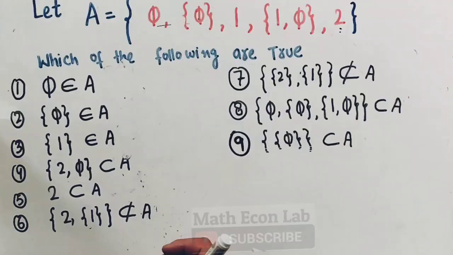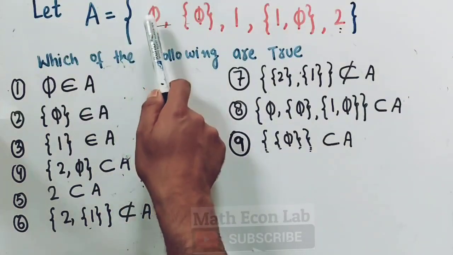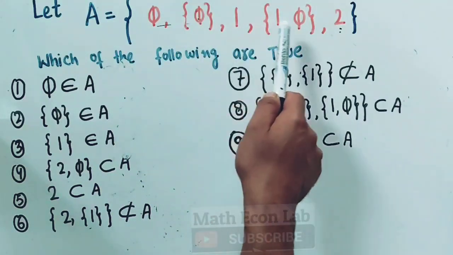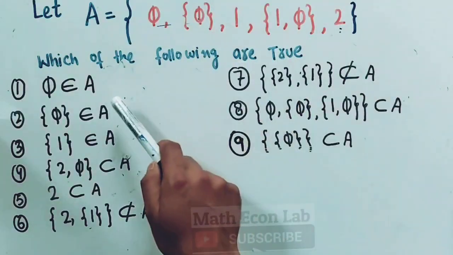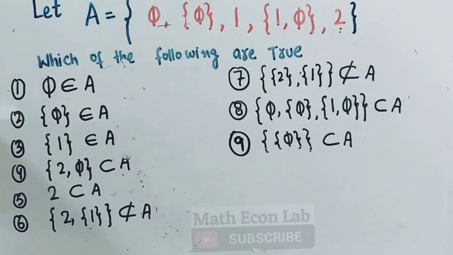Okay, let us take a question on sets. Let A be a set consisting of the elements 5, {5}, 1, {1, 5}, and 2. Which of the following are true? We are given statements and we need to find which statement is true. So let us first break down the elements of the set.